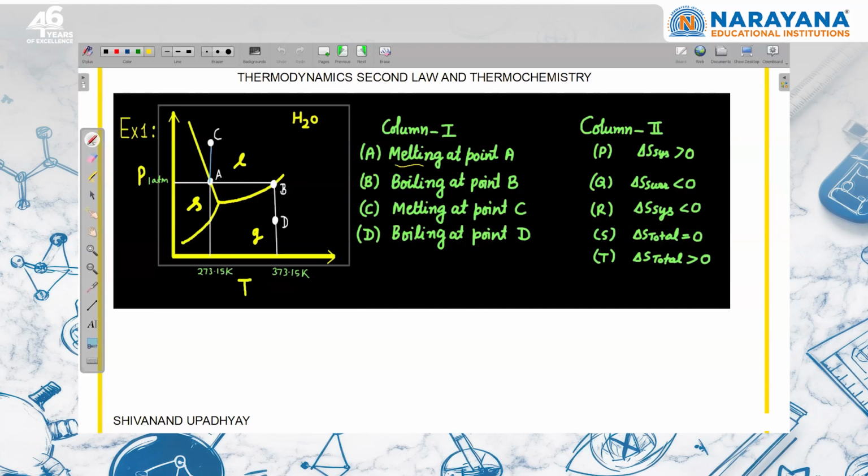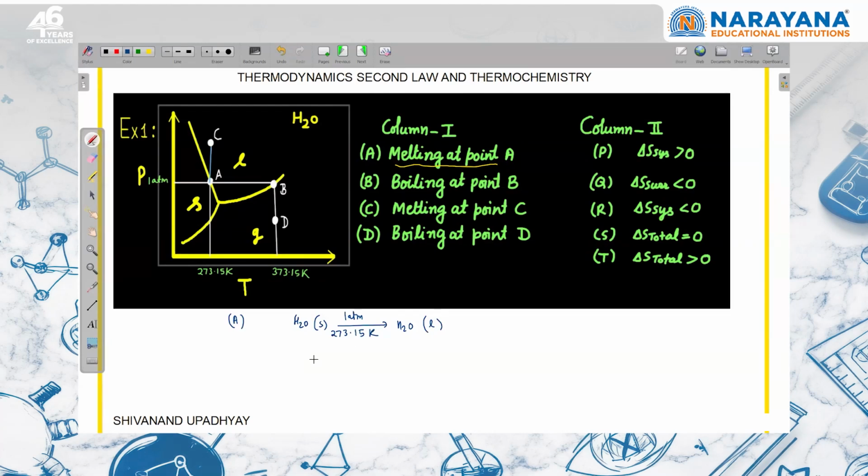So if I have to calculate what is the entropy change of the system at point A, melting at point A means we are saying that H2O in solid state is converted into H2O in liquid state. Pressure is 1 atm and temperature is 273 Kelvin, 273.15 or 273 Kelvin, 0 degree Celsius.